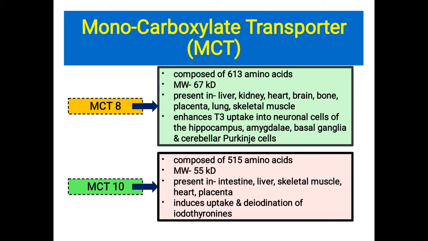MCT10 is a protein composed of 515 amino acids, molecular weight 55 kilodalton, expressed in different human and rodent tissues, in particular intestine, liver, skeletal muscle, heart and placenta. Like MCT8, it also induces iodothyronine uptake and also stimulates the deiodination of iodothyronines in cells co-transfected with different deiodinases.